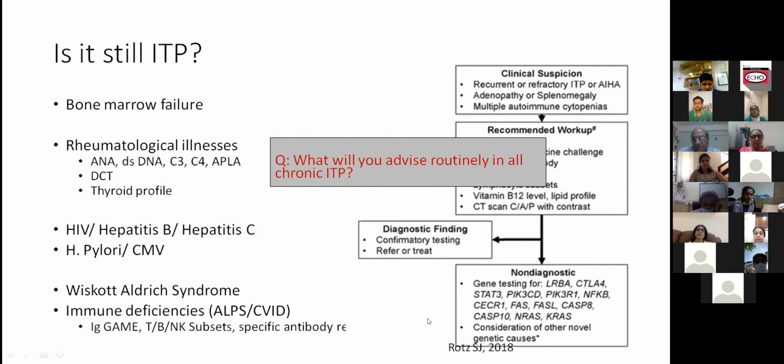Ma'am, just a question. Most of these kids would have seen many people, and it's very usual to see a lot of these kids on long-term steroids. So they may have been on a flicker of steroid or even sometimes a significant dose of steroids for a long time. Now, if as a part of our evaluation in a chronic ITP or even sometimes late persistent ITPs, we do a bone marrow, what's the safe time after prednisone stoppage you would recommend to do a bone marrow examination?